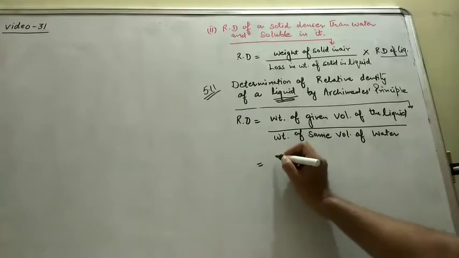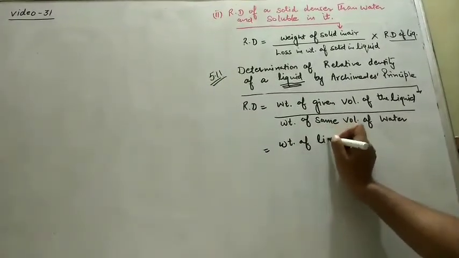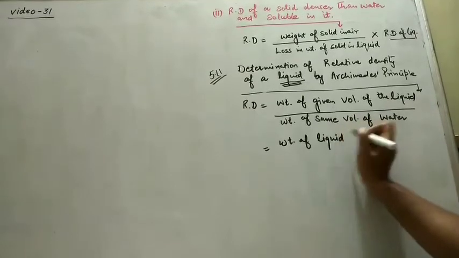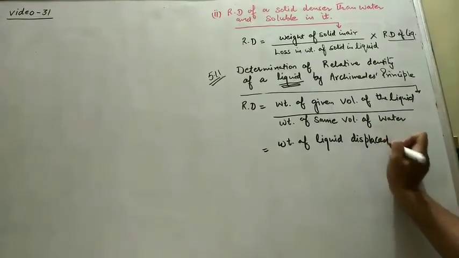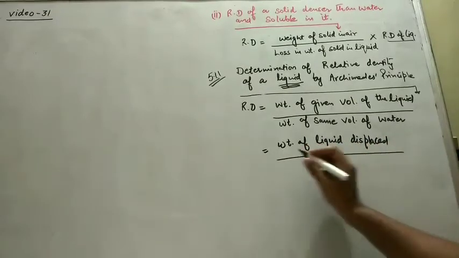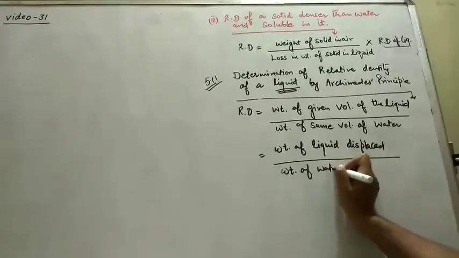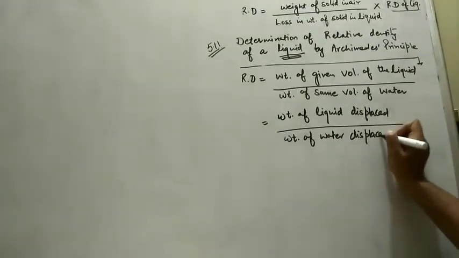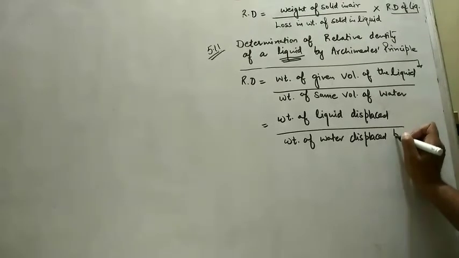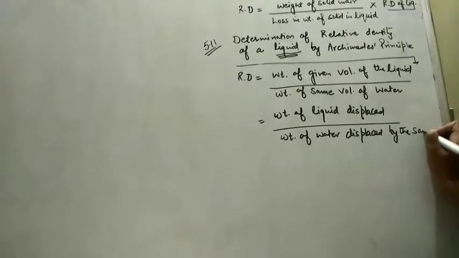So this I can write as weight of liquid displaced upon water displaced by the same body.